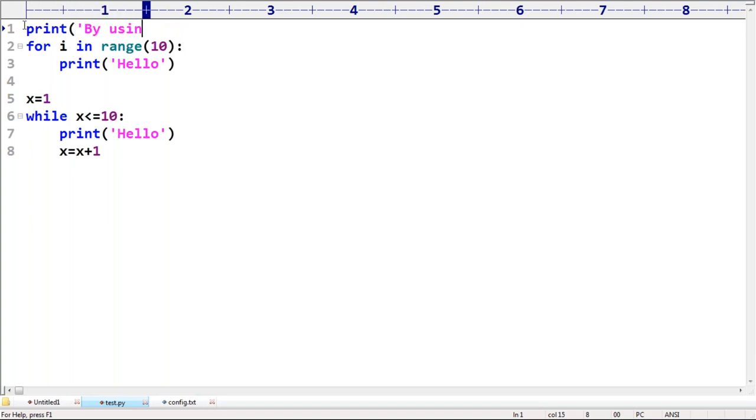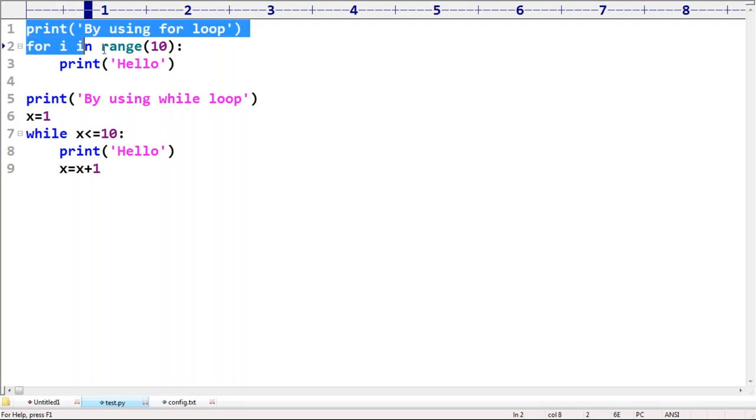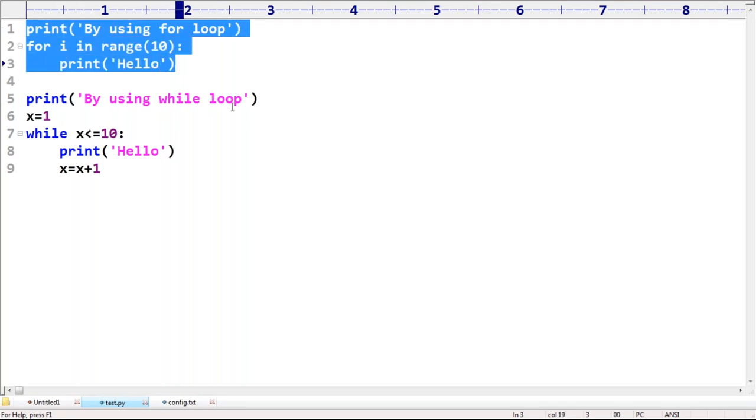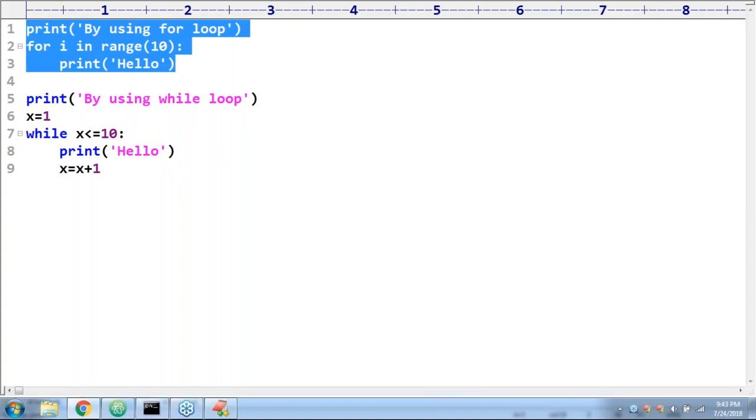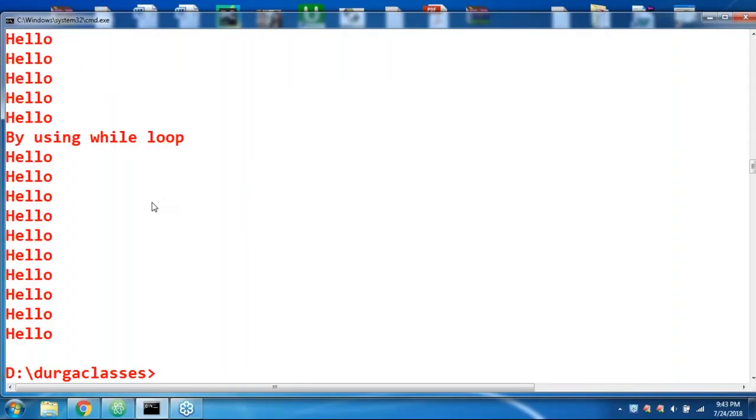Next, this is the output we are going to get by using while loop. Remember this one. So happily you are able to get it, just for syntax familiarity purpose. In the first case, it's going to print hello 10 times. Even in this second case, it's going to print 10 times. No problem at all. Have a look once: first time 10 times, second time also 10 times.